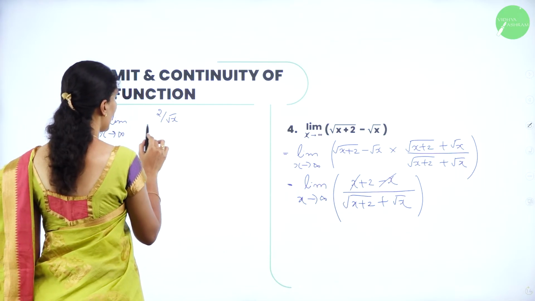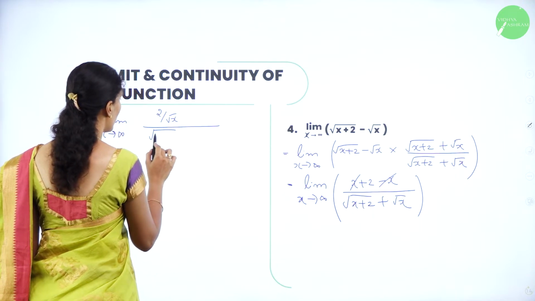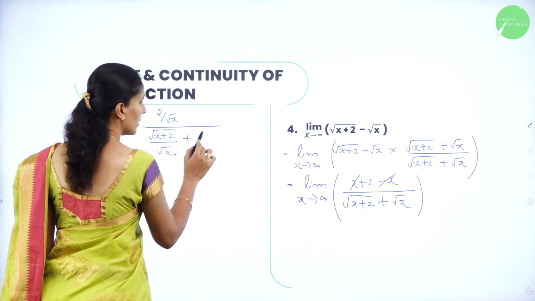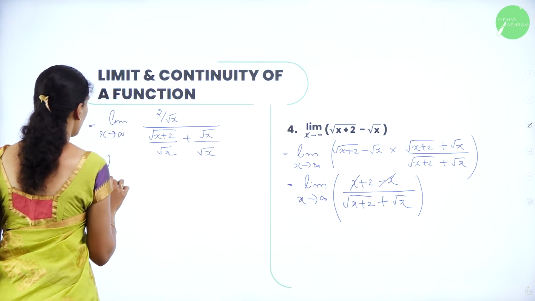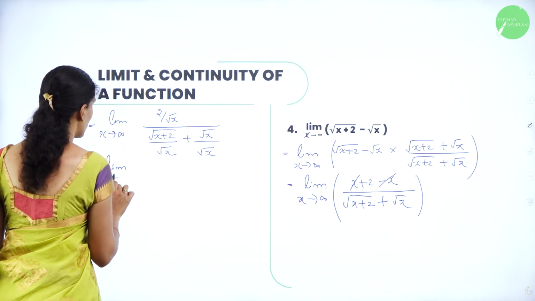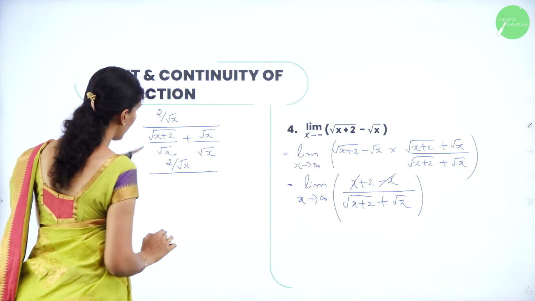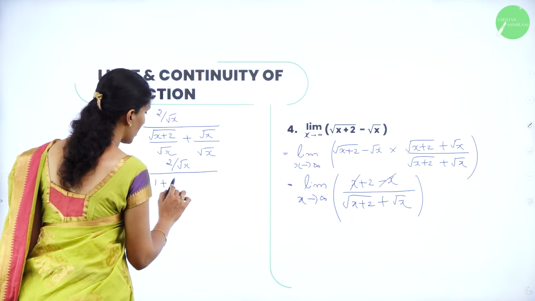So here again, whole divided by root x plus 2 divided by root x and root x divided by root x. So now limit as x tends to infinity 2 by root x whole divided by, here this becomes 1 plus 2 divided by root x